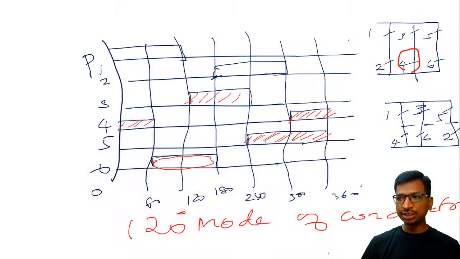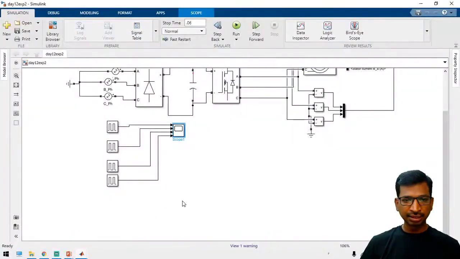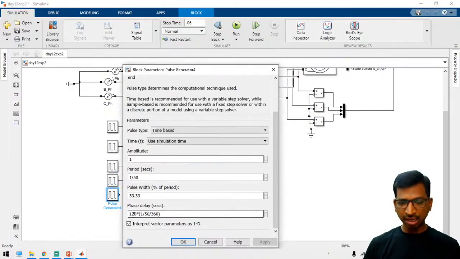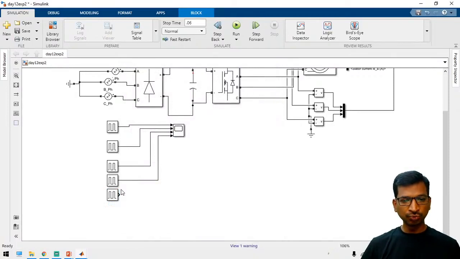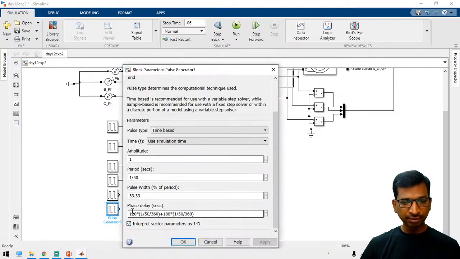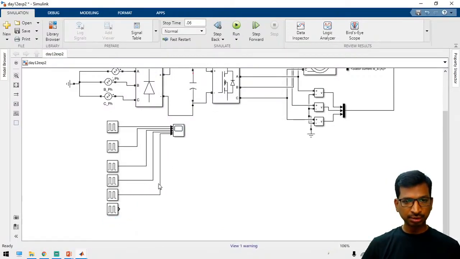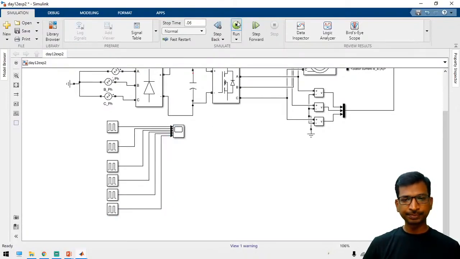And similarly again we have to generate for the C phase. So for the C phase, again just take this same graph, same pulses, and here now we have to introduce 240 degree. So this is 240, and for the bottom pulse we again have to introduce 180 degree from the 240. Just connect it to the graph and run the simulation.